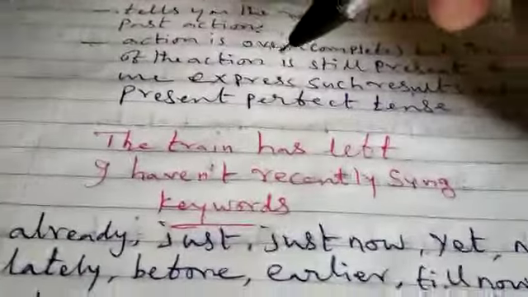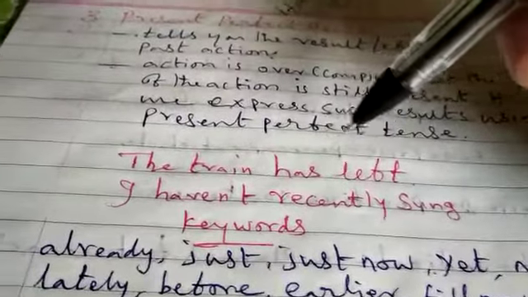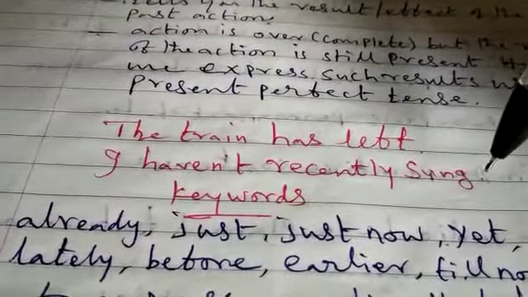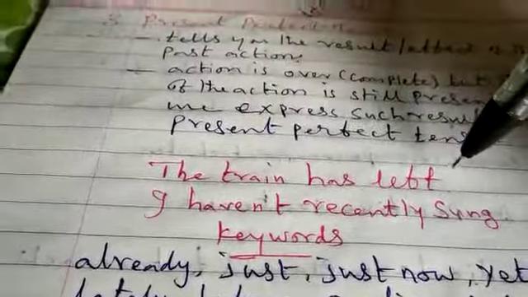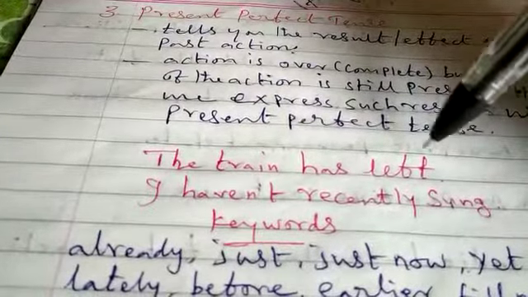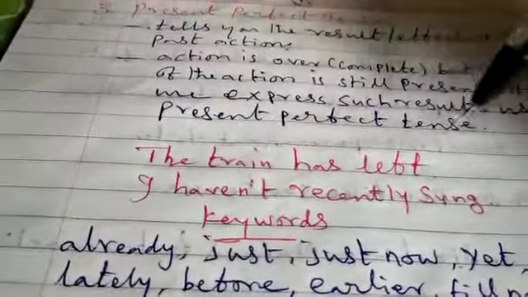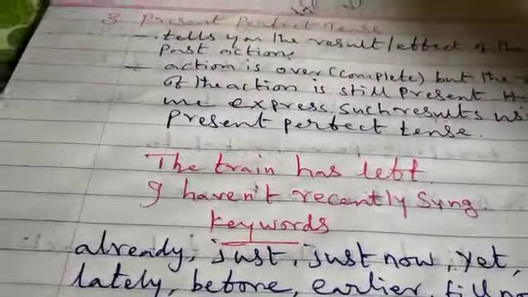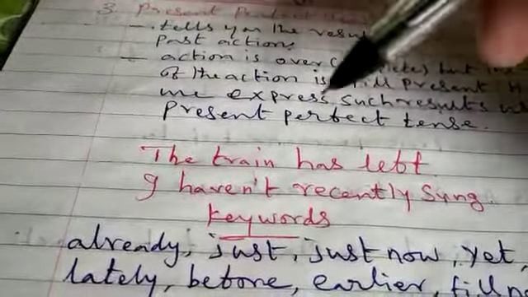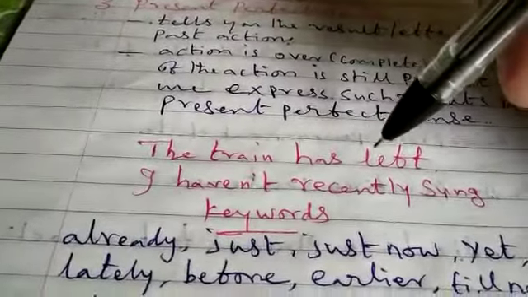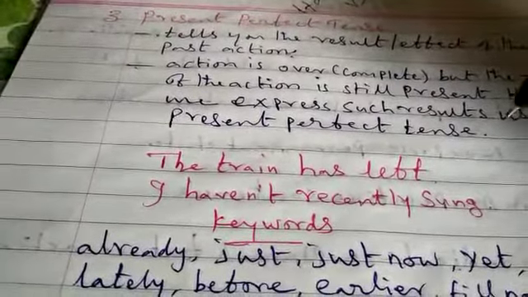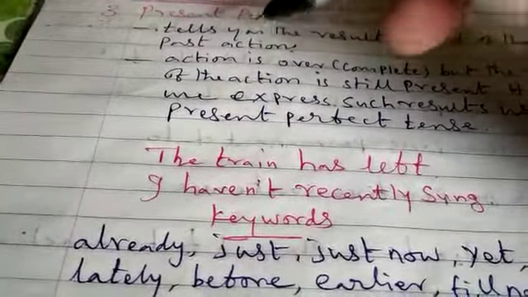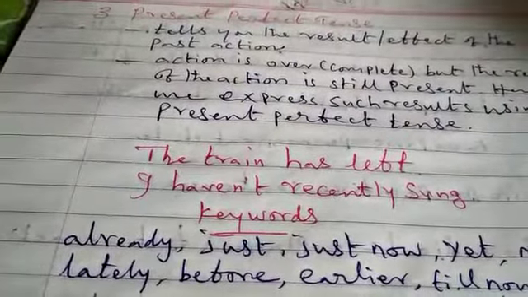Here, I have given an example: the train has left. When we reached the railway station, the train had left. Here I gave you a present perfect, but I am also telling a past perfect example: when we reached the railway station, the train had left.